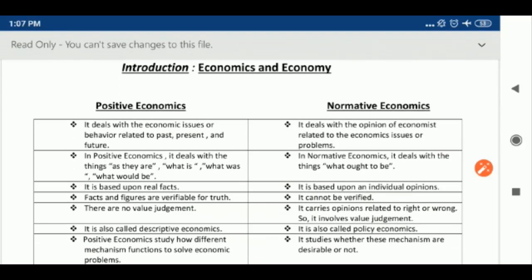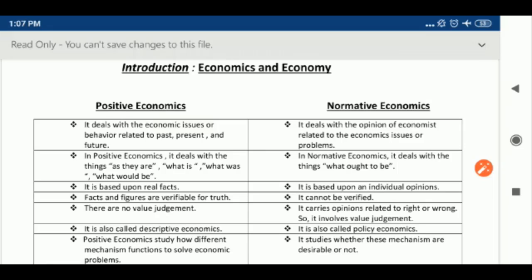Each and everyone can give their own opinions, which can be different or similar. It always covers future-related opinions, because in the present we raise the issues, and normative economics discusses those issues for the future.